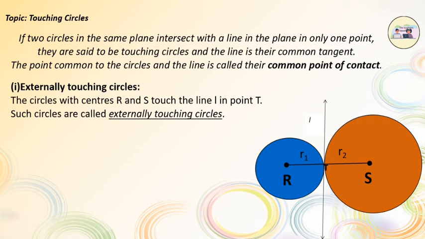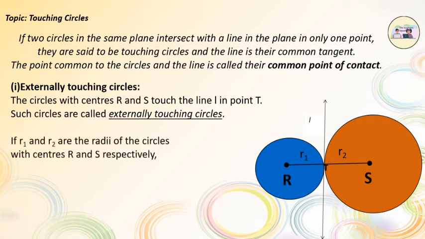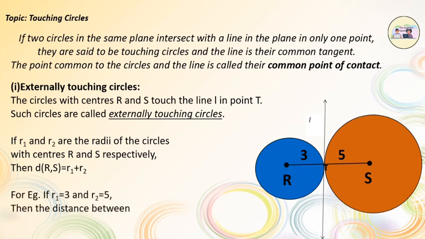If R1 and R2 are the radii of the circles with centers R and S respectively, then the distance RS is equal to R1 plus R2. For example, if R1 is equal to 3 and R2 is equal to 5, then the distance between the centers is equal to 3 plus 5, which is 8 units.